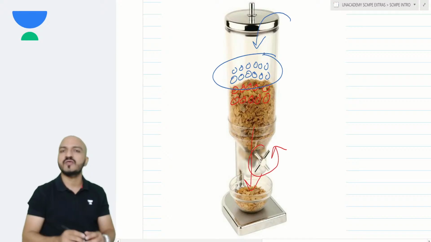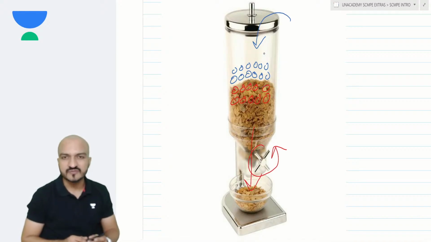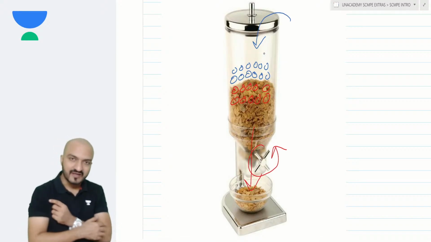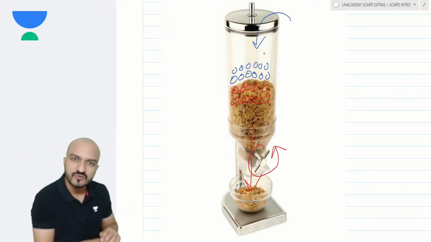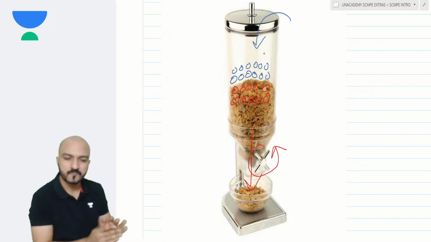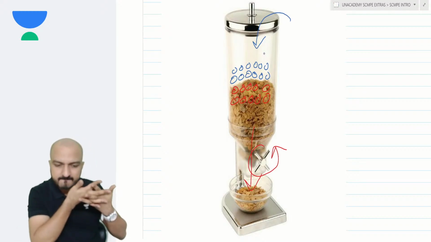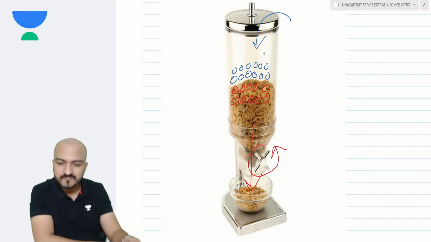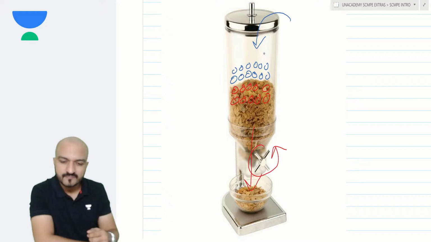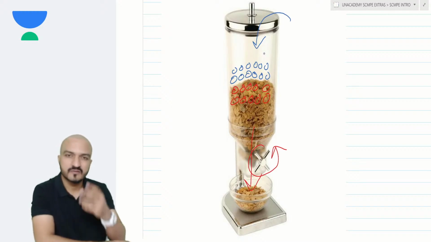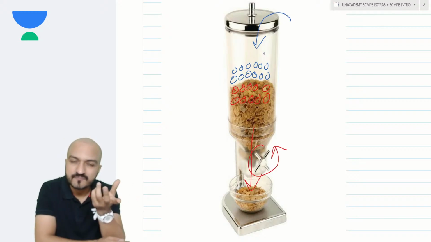Now, when you drive your vehicle, which fuel is consumed first? Does your vehicle first consume the old fuel and then consume the new fuel? Obviously not. Which fuel is consumed is basically out of the mixture.